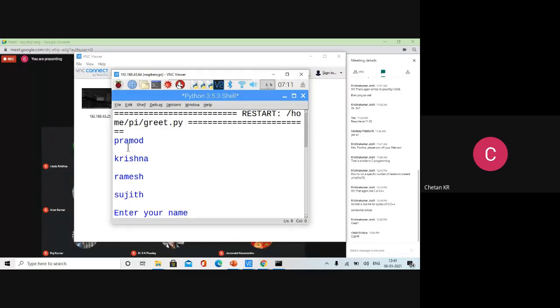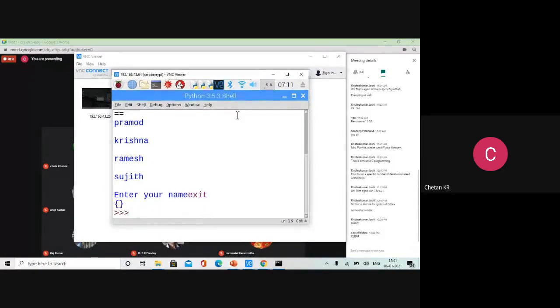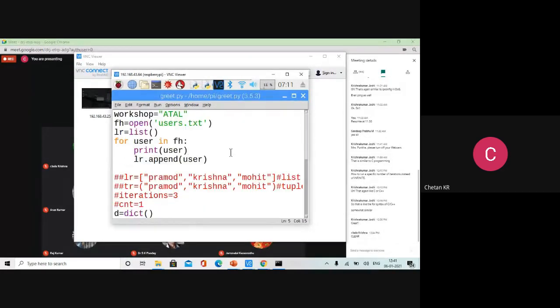Okay. Whenever you read from the file, automatically \n gets added, and that is actually coming in the way of comparison. Comparison is not working. Why? Because an extra \n character is getting added everywhere while reading from the file. So for that reason, Python has given a useful function to nullify that effect. What you have to do is write user = user.strip().